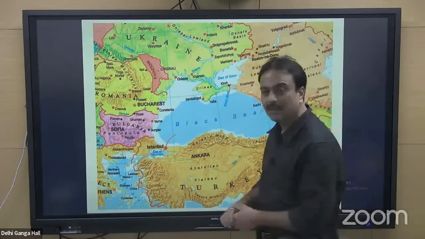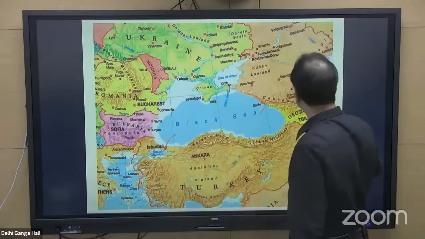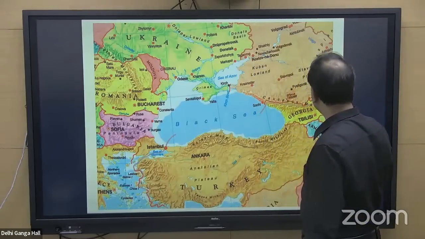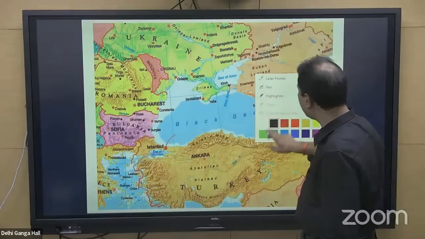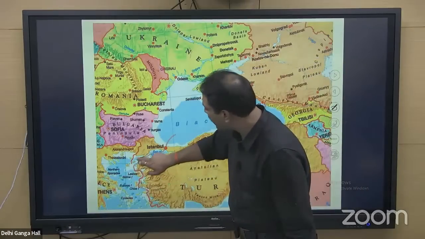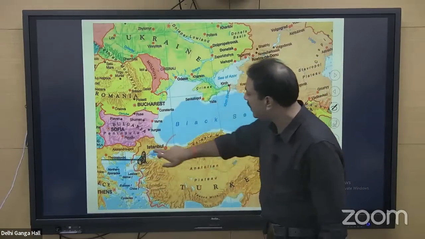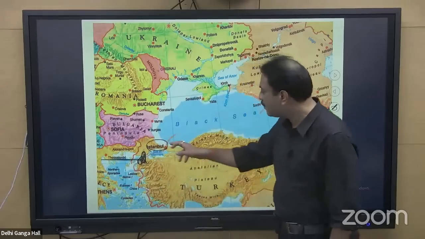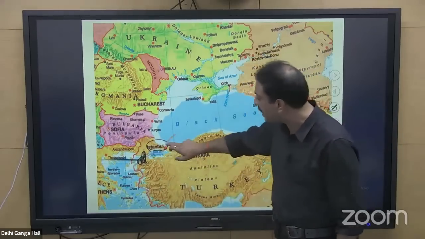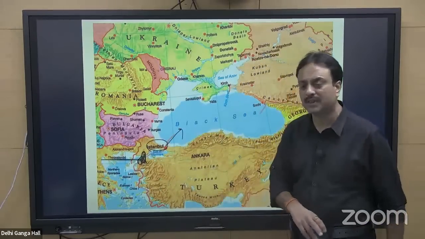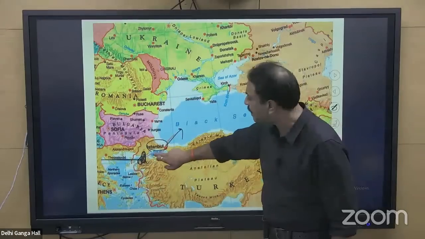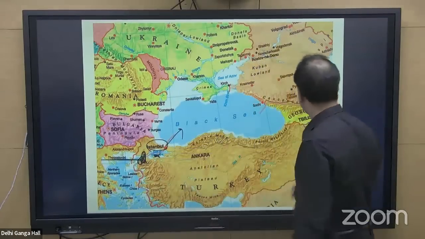Another option, and the answer to this question, was the Strait of Dardanelles. So what is the location of the Strait of Dardanelles? This particular region. Here you have the city of Istanbul. Istanbul is separated from the mainland of Turkey by another water body, the Strait of Bosphorus. This water body in the center is called the Sea of Marmara.